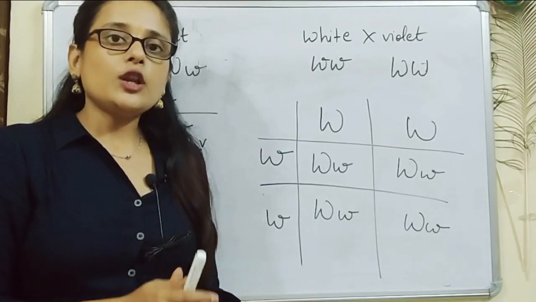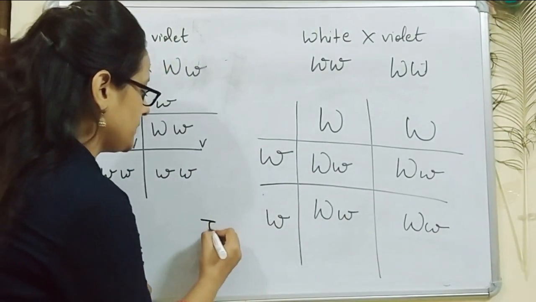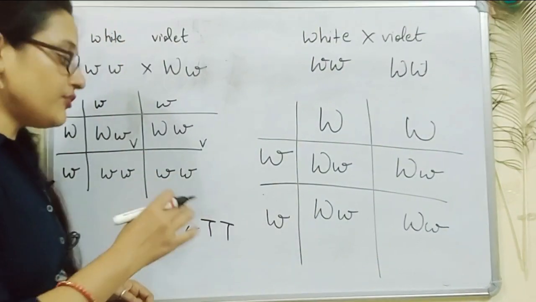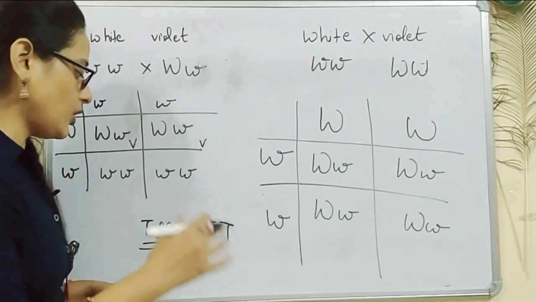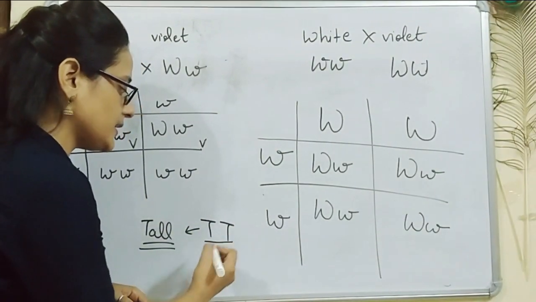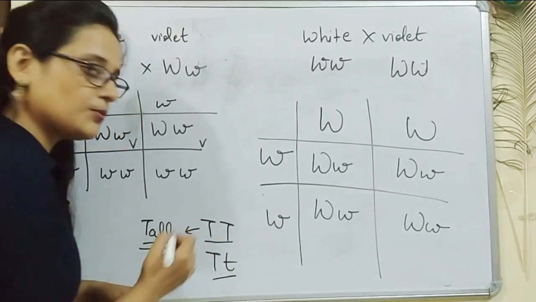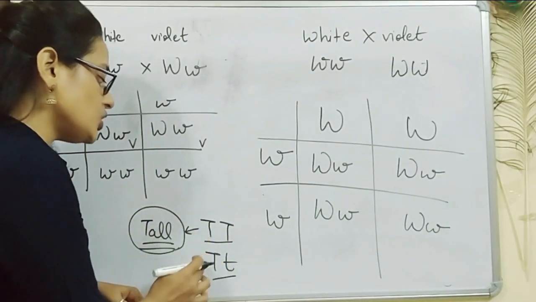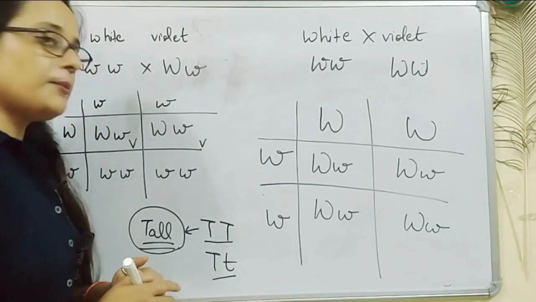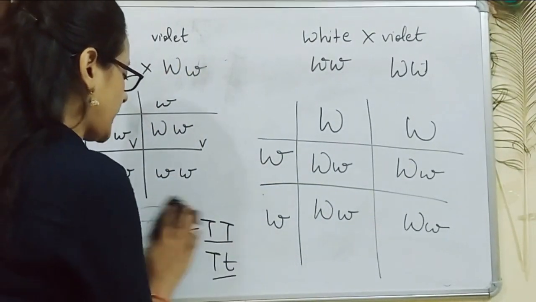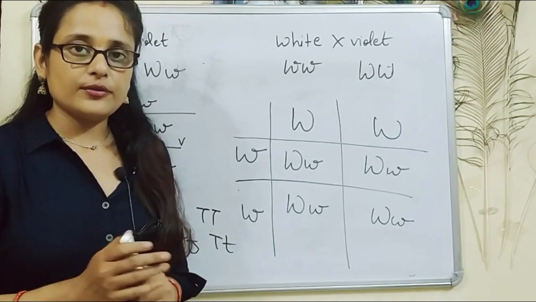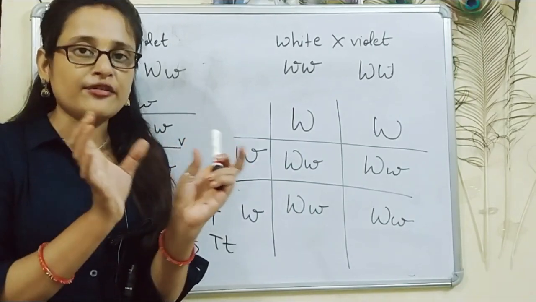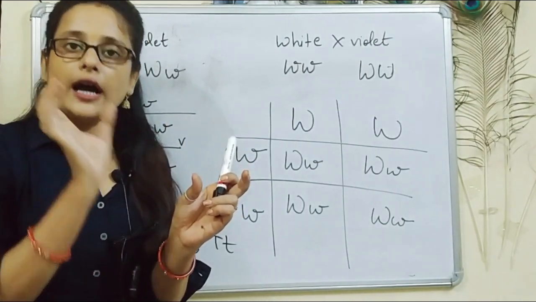Let's begin. When we look at the genotype of an individual, for example capital T, you know the phenotype is tall. But when you look at the phenotype tall, you cannot predict the genotype, because a tall plant can be either homozygous, capital T capital T, or heterozygous, capital T small t. In both cases, the phenotype can be tall. So by simply looking at the phenotype, the genotype cannot be predicted. In order to determine the genotype of a particular phenotype, test crosses were conducted. Normally Mendel conducted selfing, that is, F1 individuals were allowed to self-fertilize or cross. One F1 individual was allowed to cross with another F1 individual.